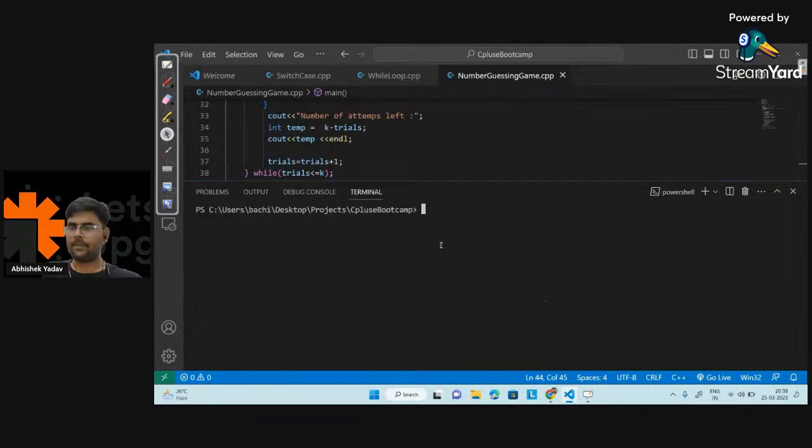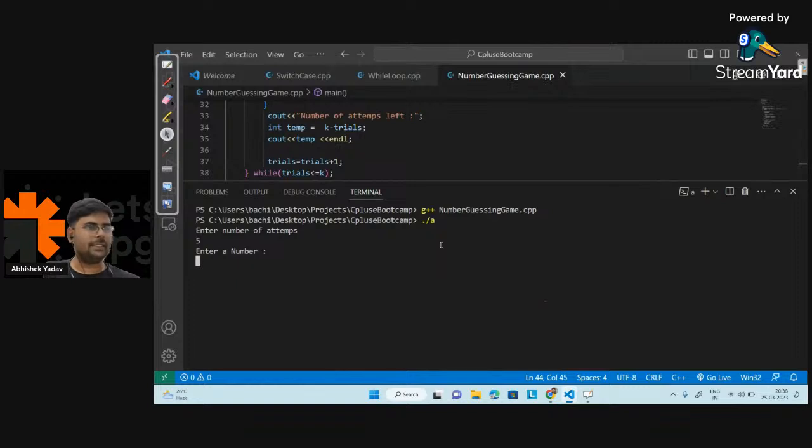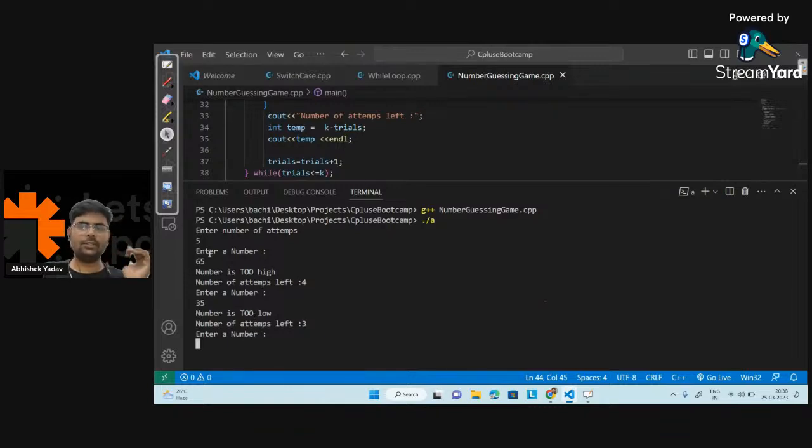Clear the screen. This one, number guessing game, and after that I have /a, enter number of attempts. Let's take 5 again, and this time, like everyone is saying, 65. Krishna is saying, okay, let's go with 65. Here the number is too high. That means my number is between 1 and 64. Any guess? Anyone? No one is guessing, so let me guess. Let's take 35 here. The number is too low, so the number is between 36 and 64, right?